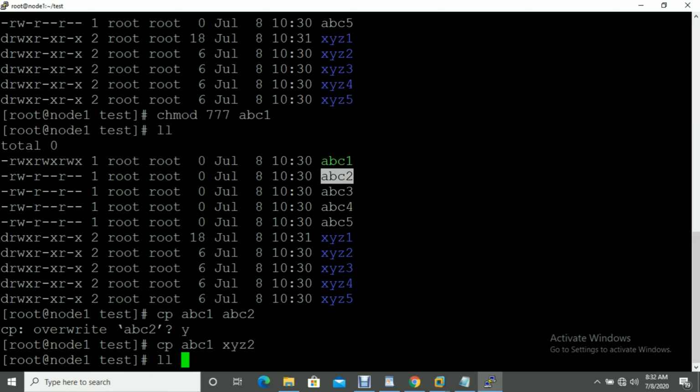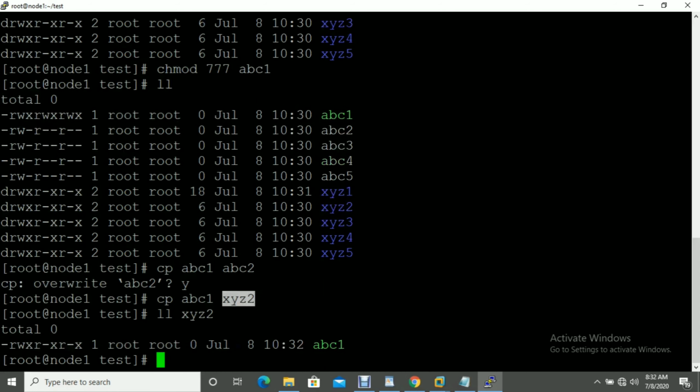So my file is copied. If you see xyz2, you can see abc1 is copied inside xyz2. But you can observe that something is different. The file abc1 has 777 permission, but the file inside xyz2 does not have the 777 permission. It means the file does not have the same permission. The source and destination permissions are not the same.